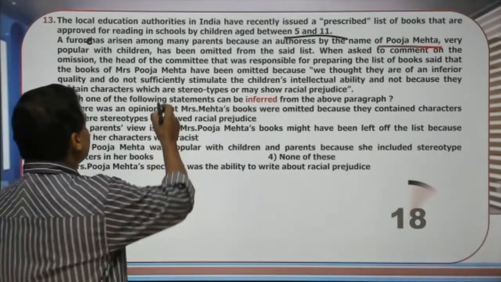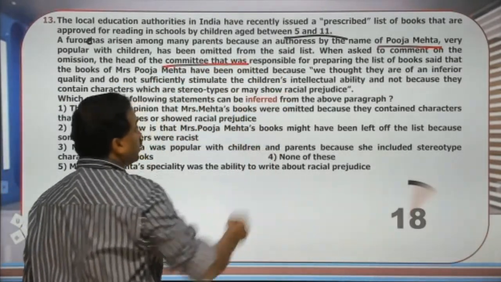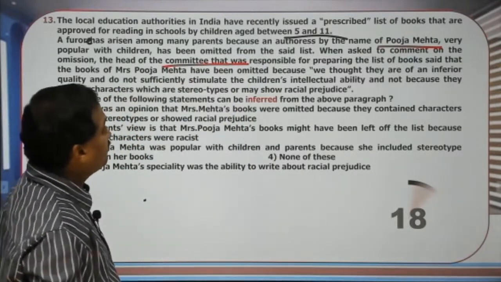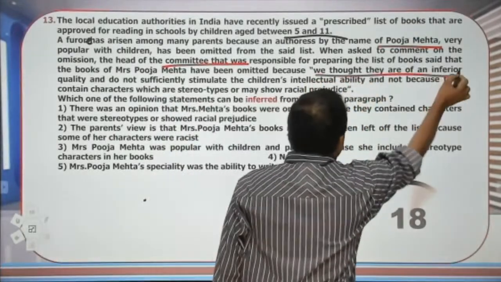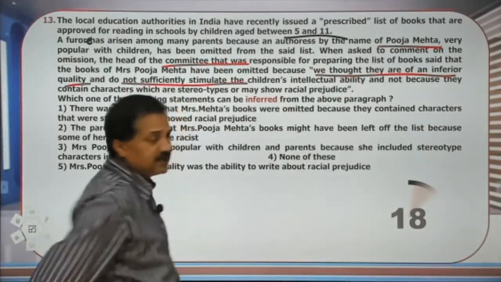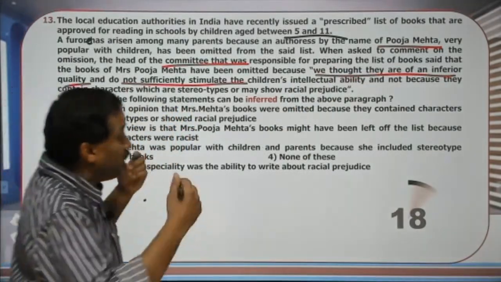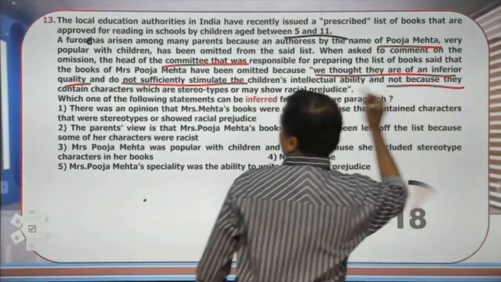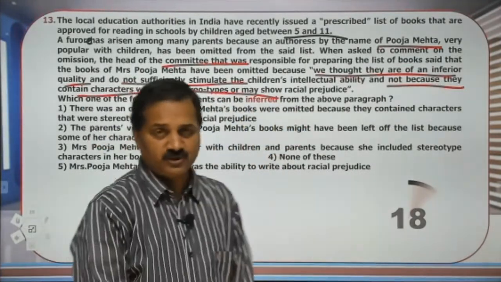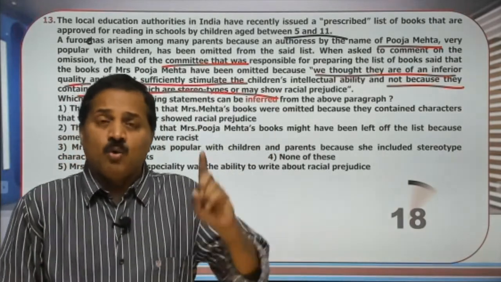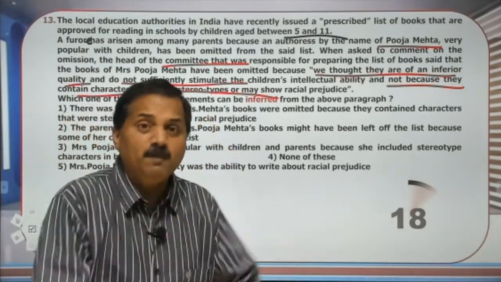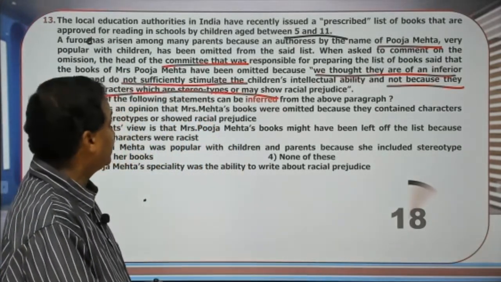The committee that was responsible for including the books said, Pooja Mehta's books have been omitted because we thought they are of inferior quality and do not sufficiently stimulate children's intellectual ability, and not because they contain characters which are stereotypes or may show racial prejudice.